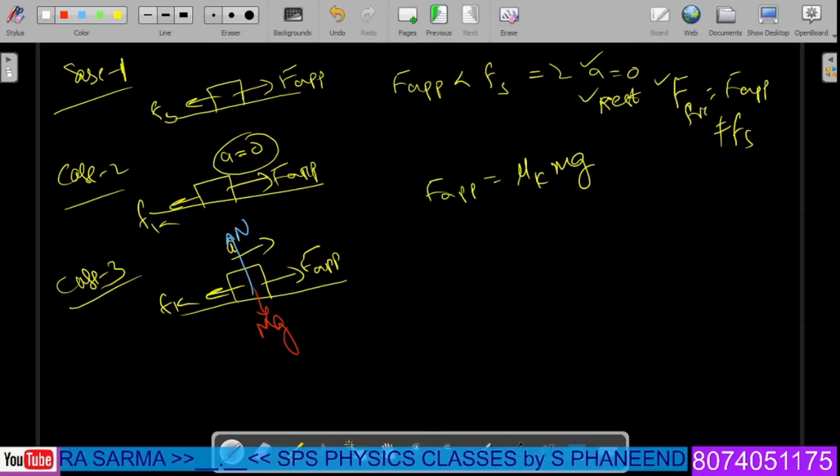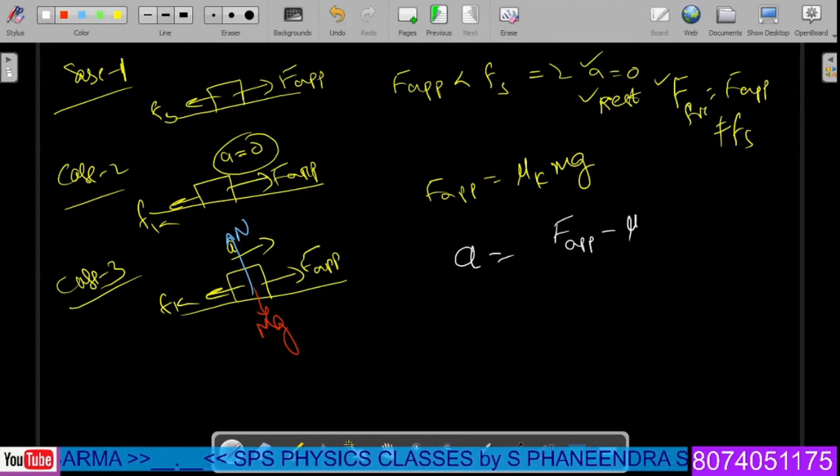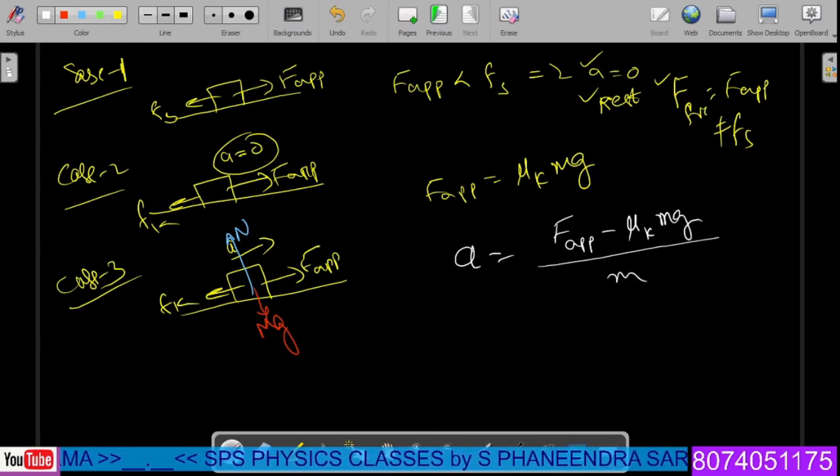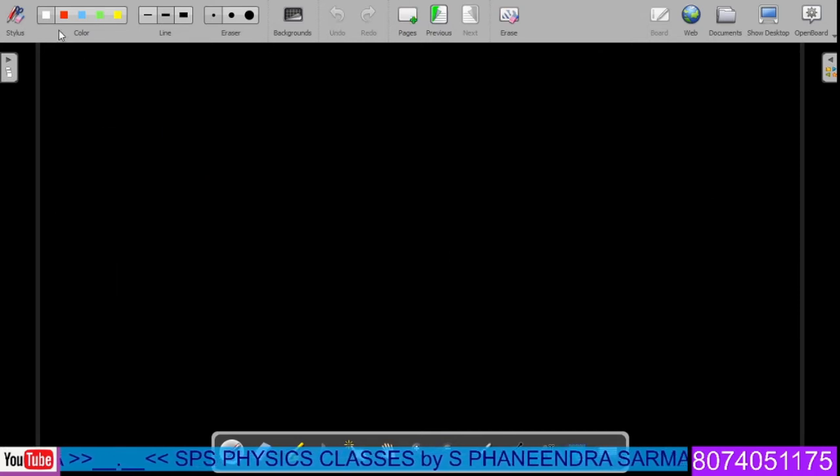So in such a case, by preparing the free body diagram as in the previous example, we have the acceleration a equal to F applied minus mu k into the normal reaction, meaning mg, whole divided by the mass of the object. That is what we can prepare for case 3 here. Now let us consider the next case, case 4.